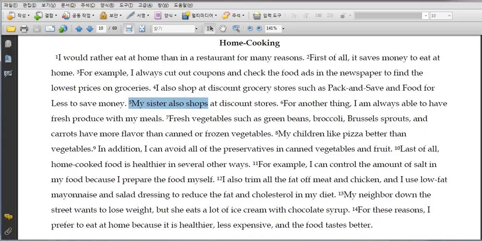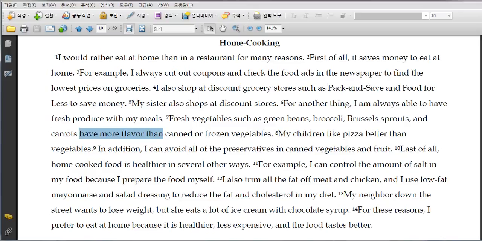Number 6 says, for another thing, I'm always able to have fresh produce with my meal. Produce means vegetables and fruits. Number 7 says fresh vegetables have more flavor than canned or frozen vegetables. Number 8 says maybe my children like pizza better than vegetables.